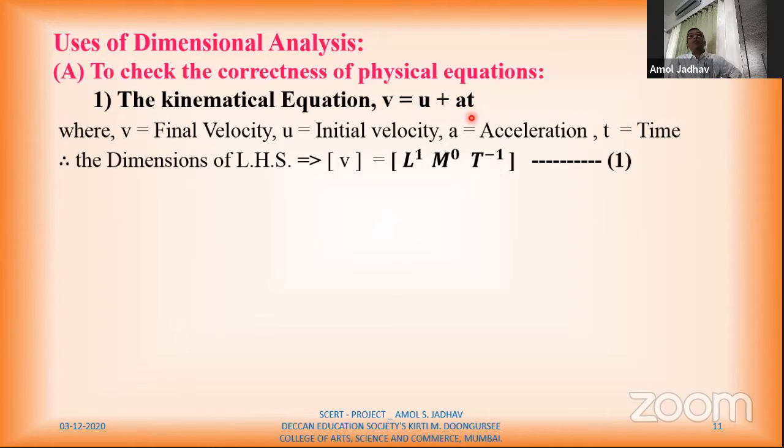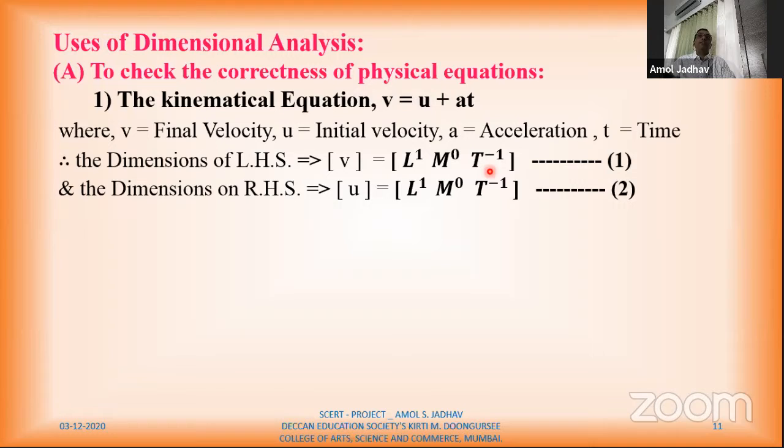So according to the principle of homogeneous dimensions, if the dimensions of this v, the dimensions of this u and the dimensions of this a into t are the same, then I can say the given equation, v is equal to u plus at, is a correct physical equation. Okay, so let us check. Here the first quantity is v, its dimensions are L1 M0 T raised to minus 1. This is my equation 1. Then the second one is initial velocity, again it is velocity, then L1 M0 T raised to minus 1.